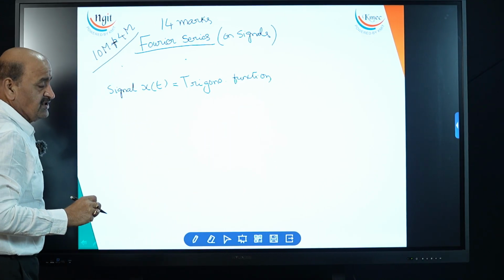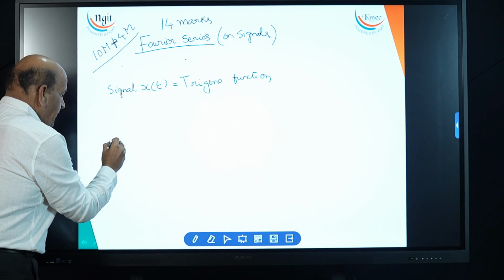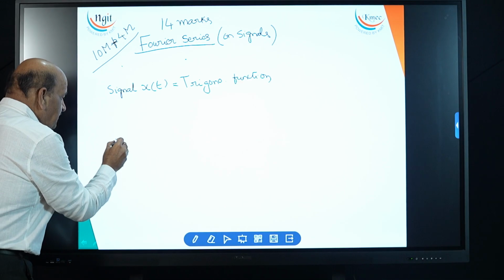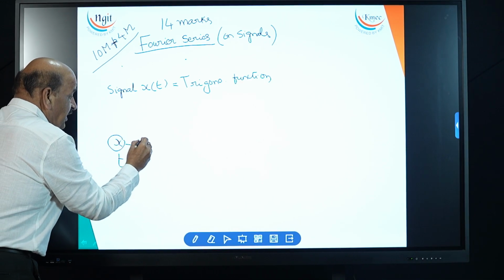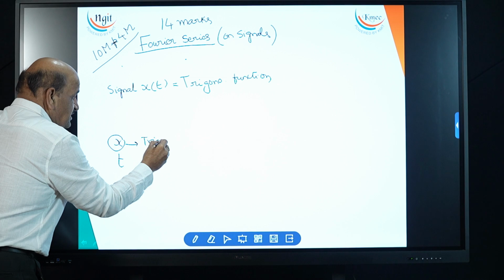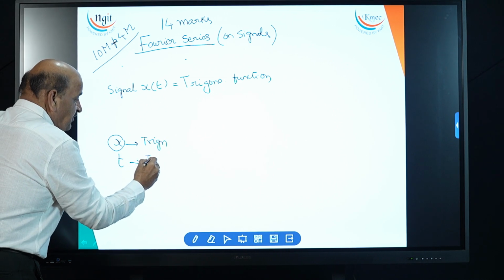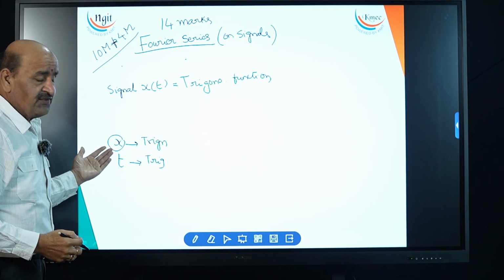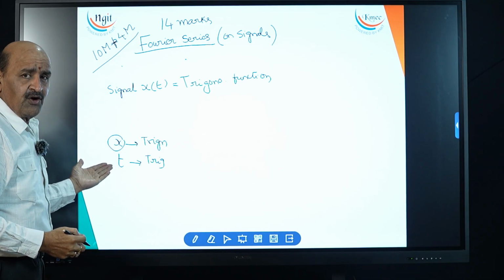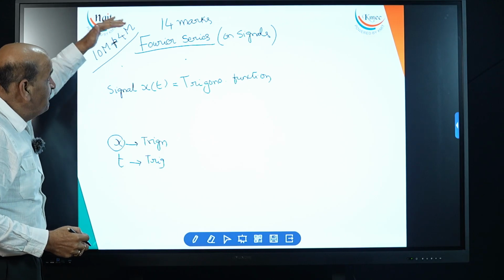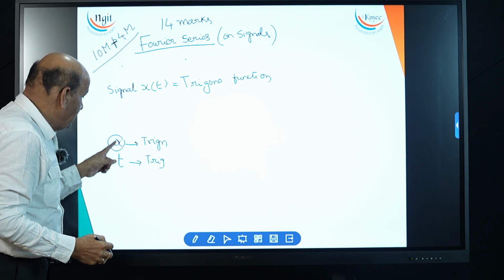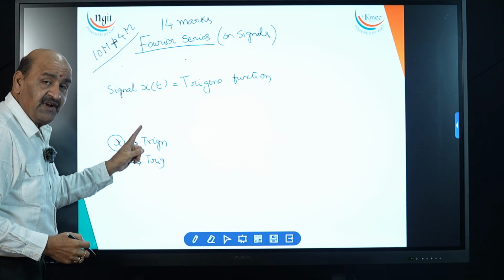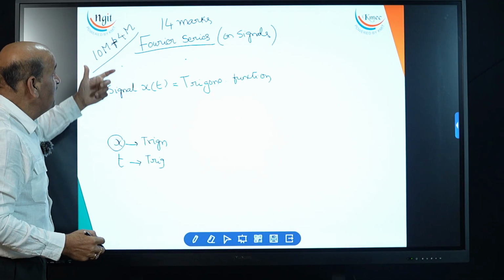You take any function, for example, look at x. X is the general variable, or t is the general variable. Now, this can be expressed in terms of trigonometric functions. Actually, x doesn't contain either sine or cos. t doesn't contain either sine t or cos t like that. But by applying Fourier series, you can express x in terms of a trigonometric series. You can express t in terms of a trigonometric series. That is the importance of Fourier series.